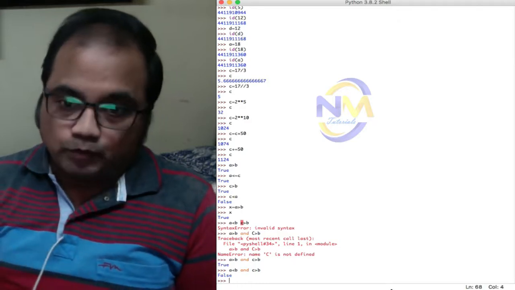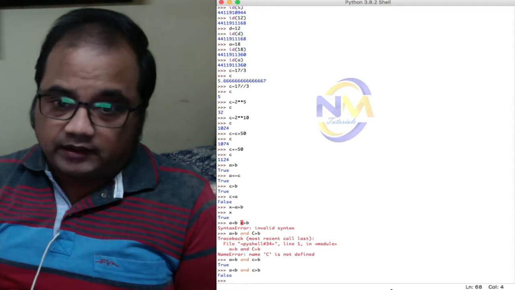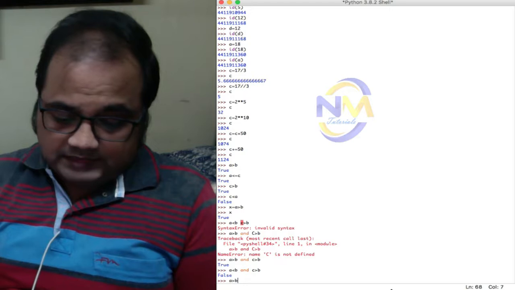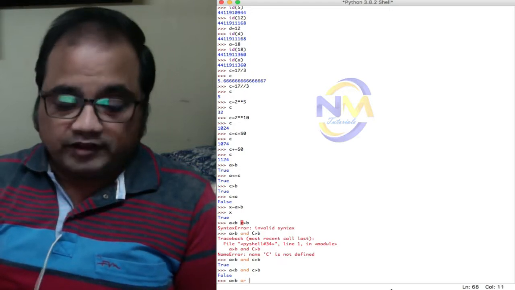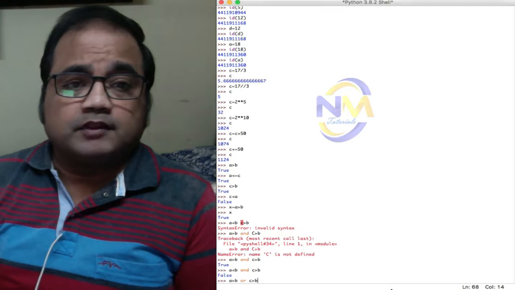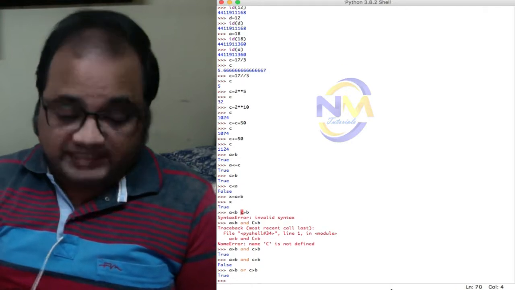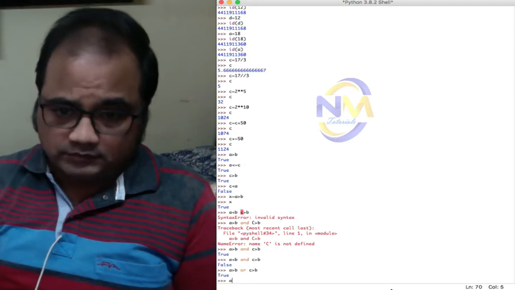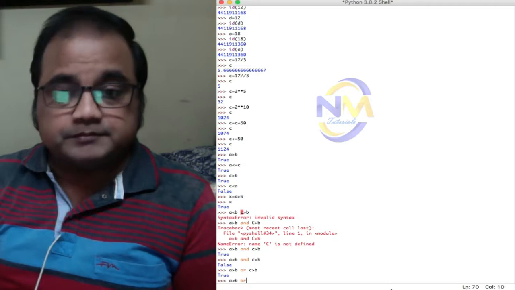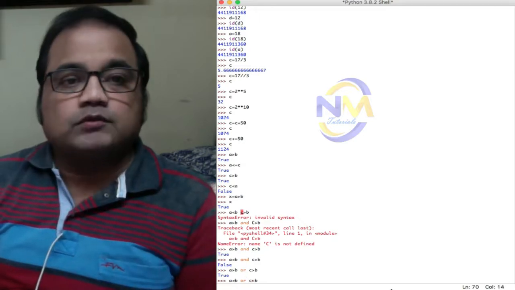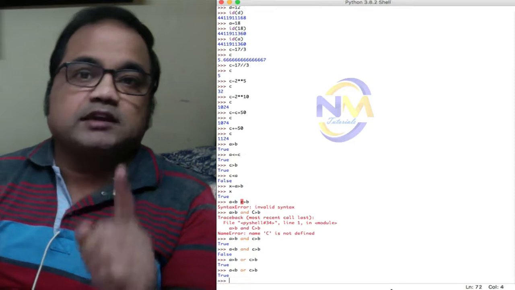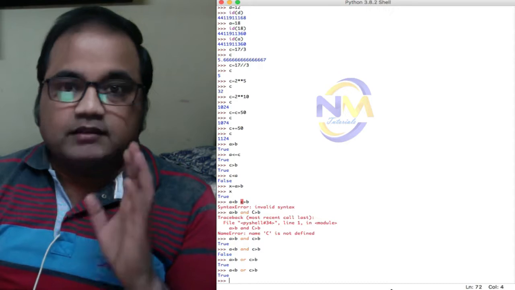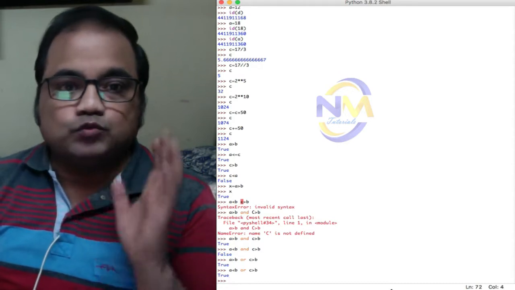Now the OR operator. If I use A greater than B or C greater than B, it returns true. Now if I use the second one, A less than B or C greater than B, again it returns true because one condition is true here. That's why it returns true.